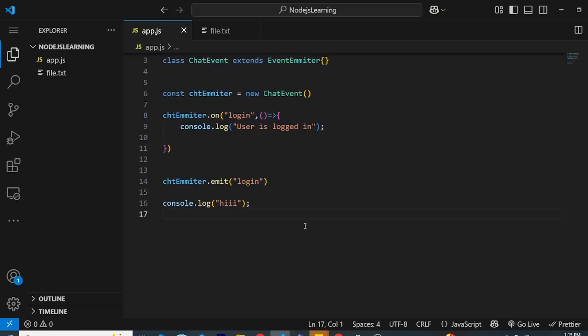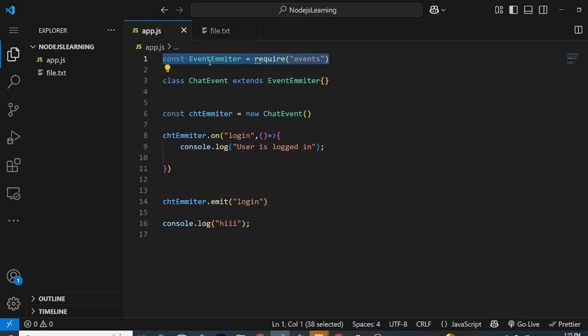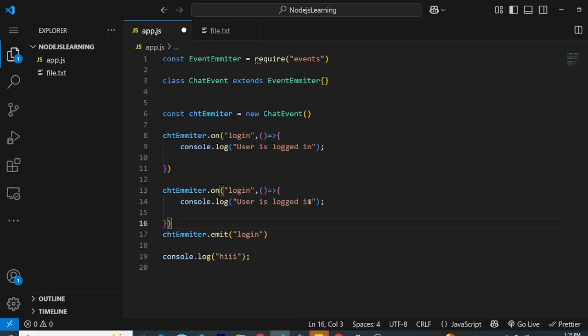If we didn't have events, we wouldn't be able to call them or do these things. Or if we were able to do that, they wouldn't be organized the way it is. So now you know how to create these events, right? First, you import or require them. You can name it anything you want, but it is the classic way of doing it, so that's why I did. You register the event like this, you call it. You can later register so many events like this on the same name. Login, user is logged in, and something else. It will run both.